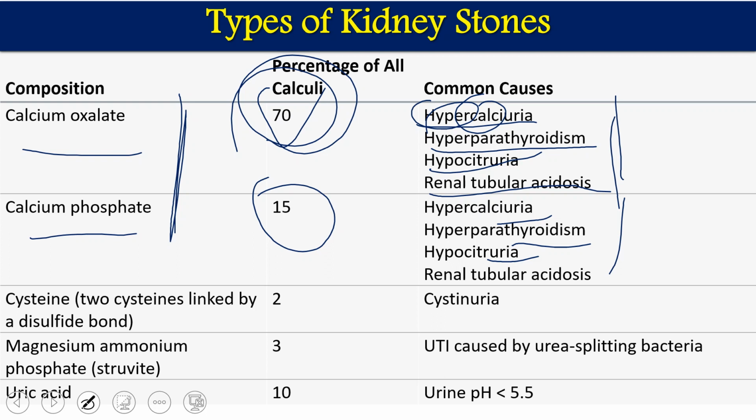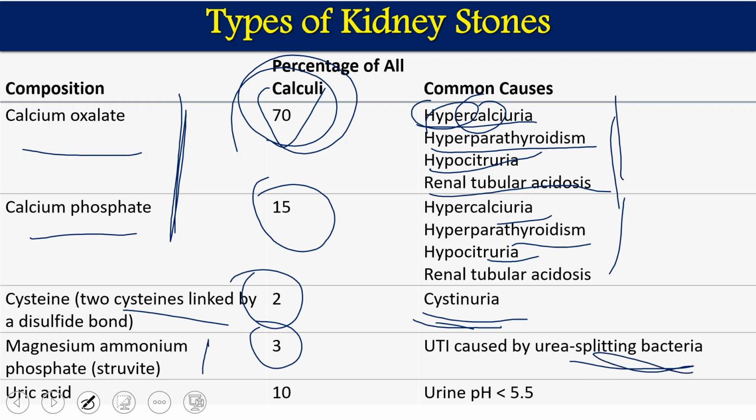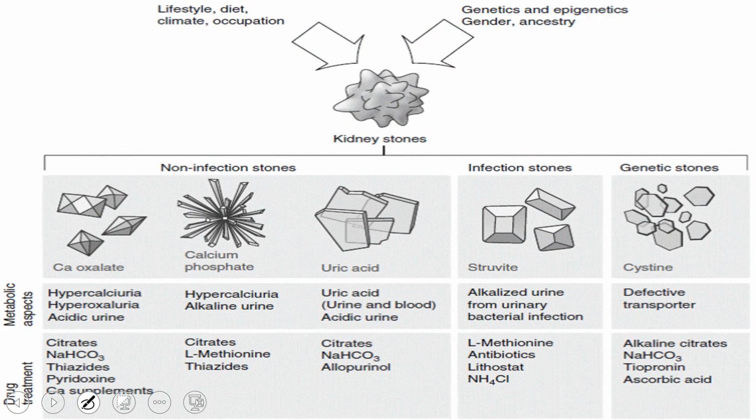Cystine. When two cysteines link by a disulfide bond, it is called cystine. Its occurrence is only 2%, and that is mainly because of genetic defects. Cystinuria is the condition which leads to cystine stone formation. Magnesium ammonium phosphate or struvite stones occur in 3% of cases, and it is mainly because of bacterial infections which split urea into ammonia and carbon dioxide, and ammonia increases the alkaline nature. Uric acid stones are present in 10% of cases, when urine pH is less than 5.8 or 5.5. So these are the occurrences.